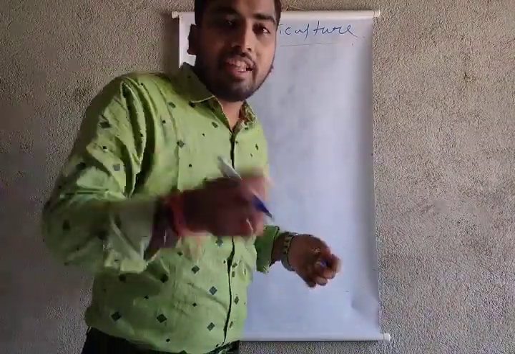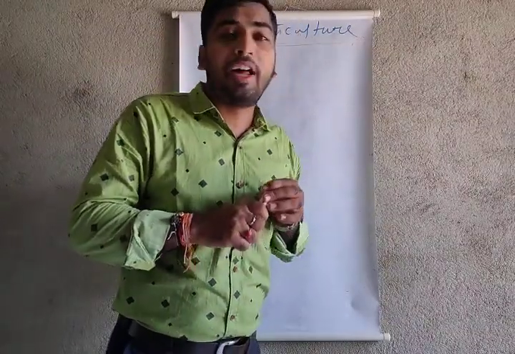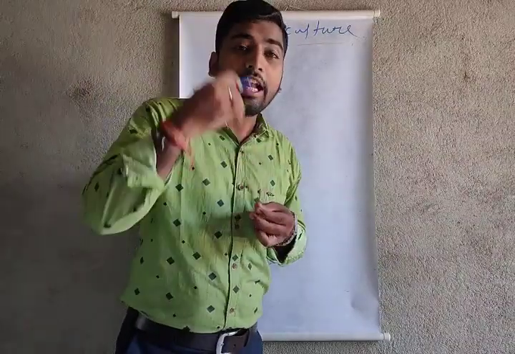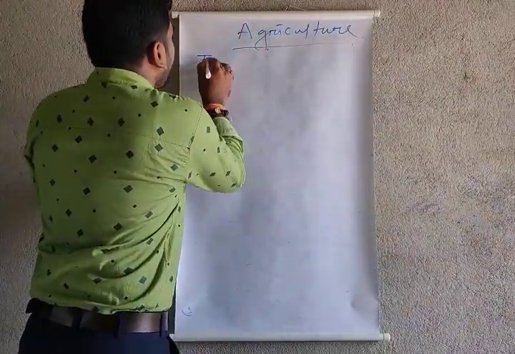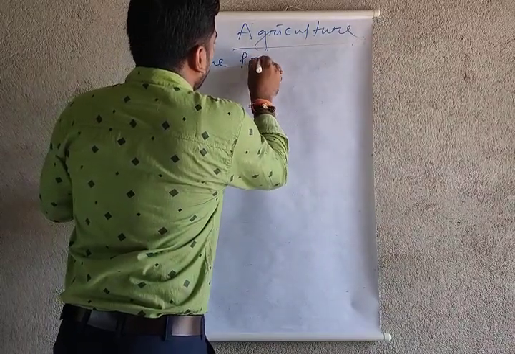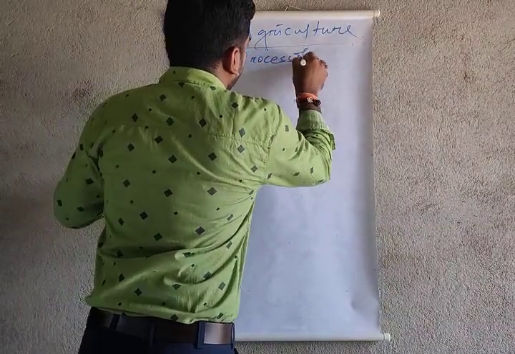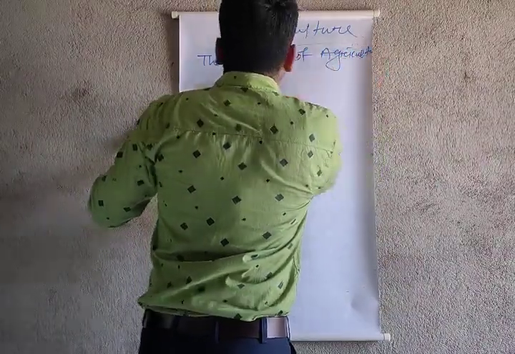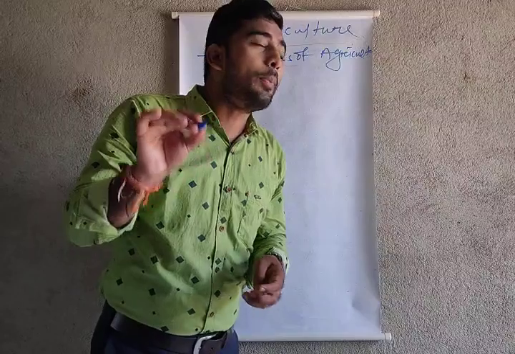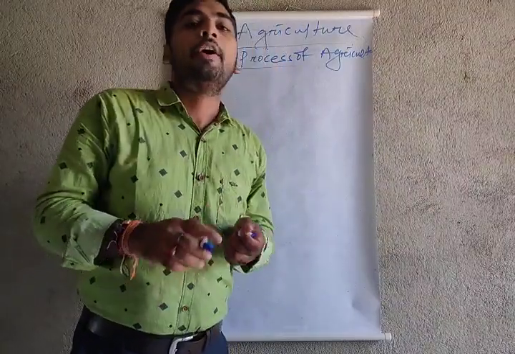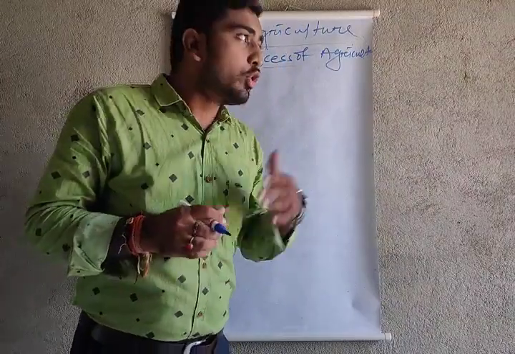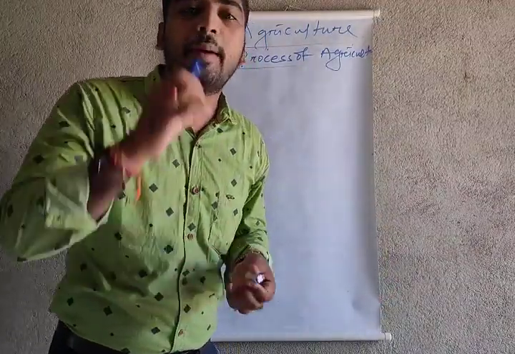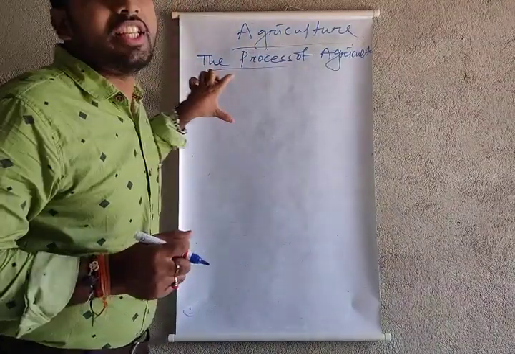Before this class we read the forms of farming: agriculture, horticulture, viticulture, pisciculture, sericulture. Now we are going to read the process of agriculture. If you know the process of agriculture, you can do agriculture in your homes. It means we have to be self-dependent and grow the crops with our own hands.